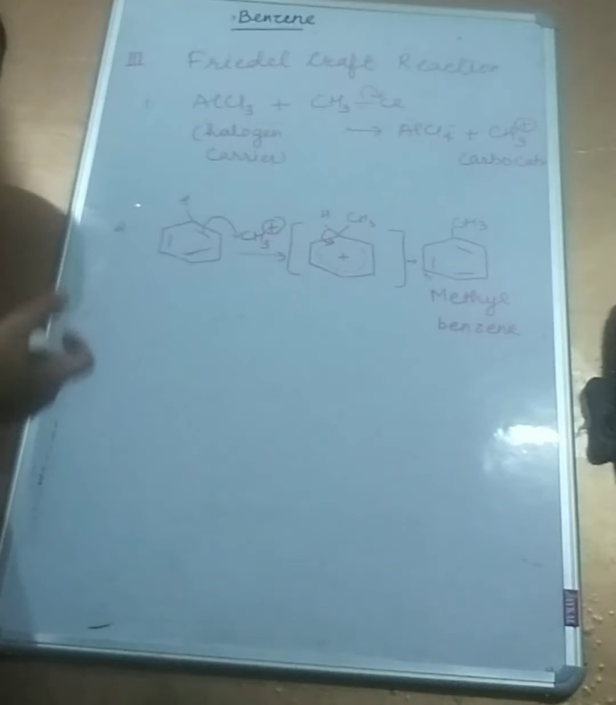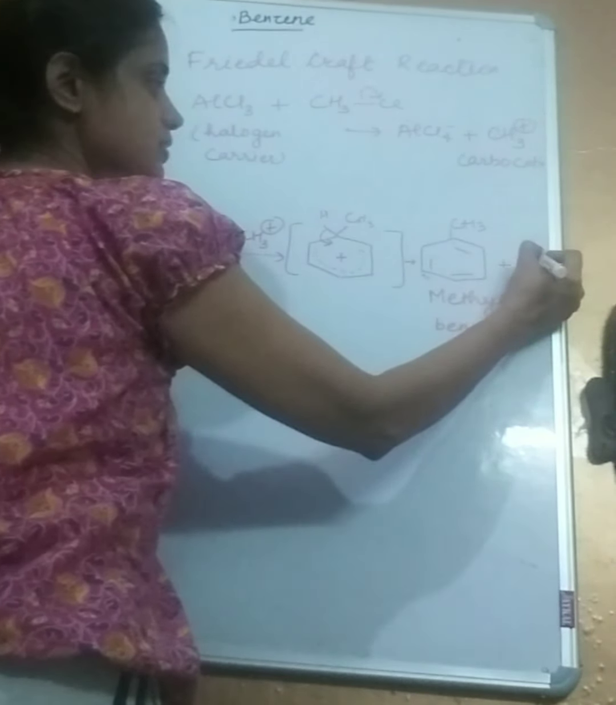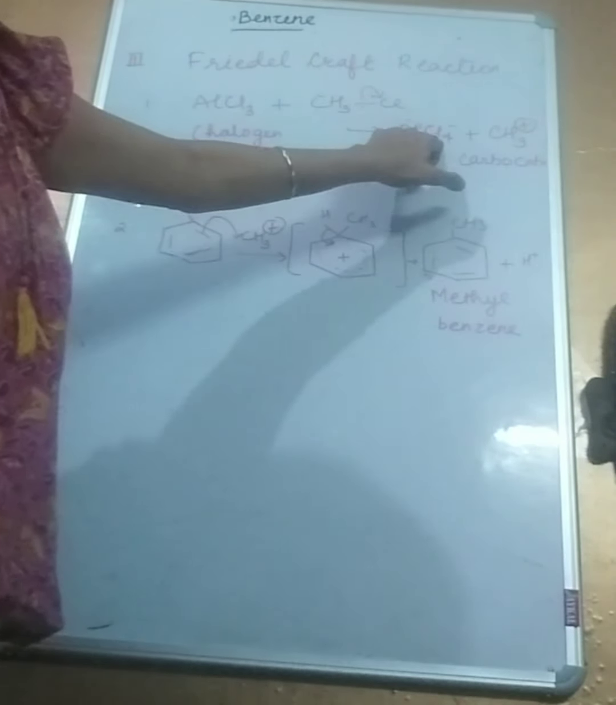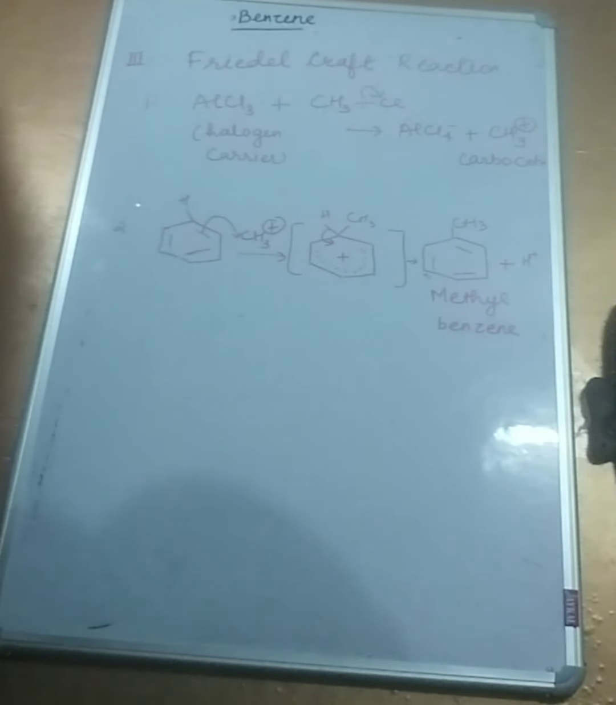If you started with any other alkyl group, that alkyl group would have got introduced, plus H plus. Again, like in the previous case, the H plus will combine with AlCl4 minus to form HCl, and the catalyst would be regenerated. So these are the properties of benzene.